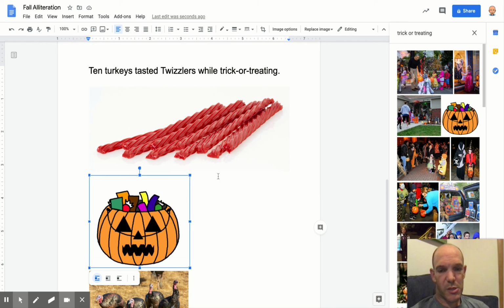And that's the assignment. So creating their alliteration sentence somehow related to the fall, and then finding some pictures to go with it.